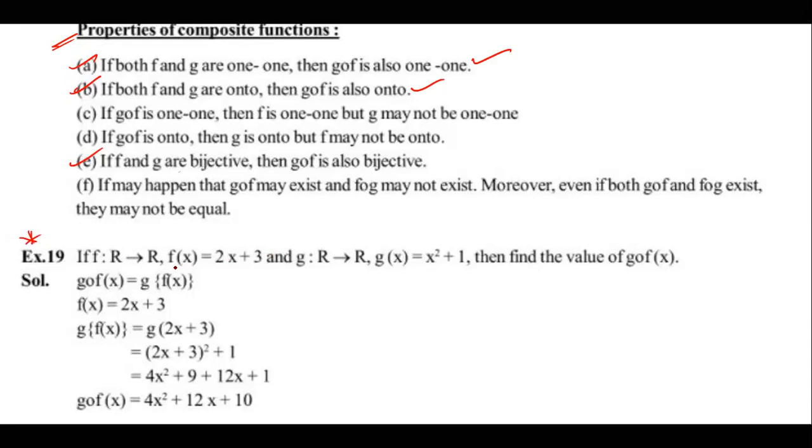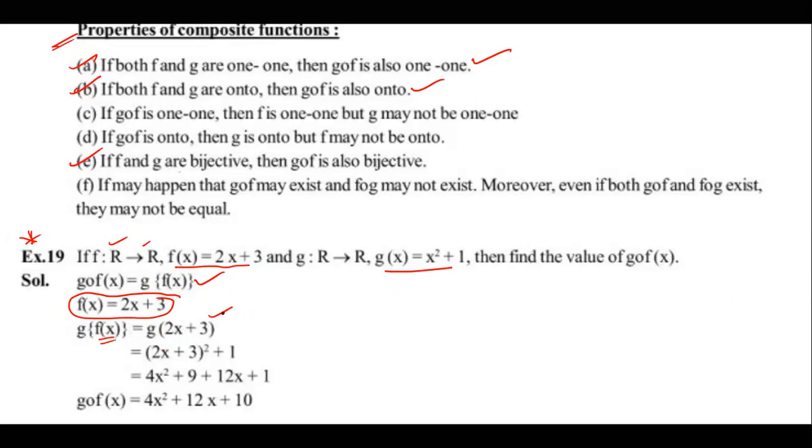Now, question number 9, directly coming to the point. Example: f of x is given as 2x plus 3. Dear students, domain, range, codomain same here. G also. G of x is how much? x square plus 1. Then G circle F. Okay, G circle F means how to write? G of f of x. So what is f of x? 2x plus 3. In the place of f of x, write down G of 2x plus 3.